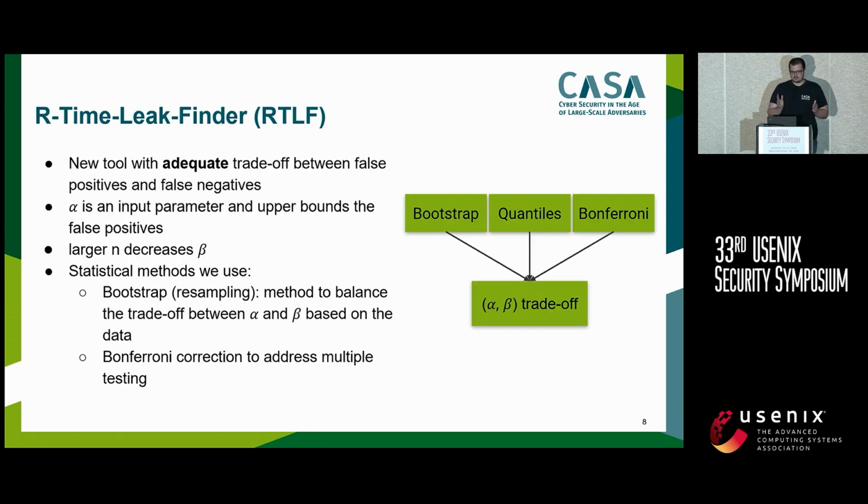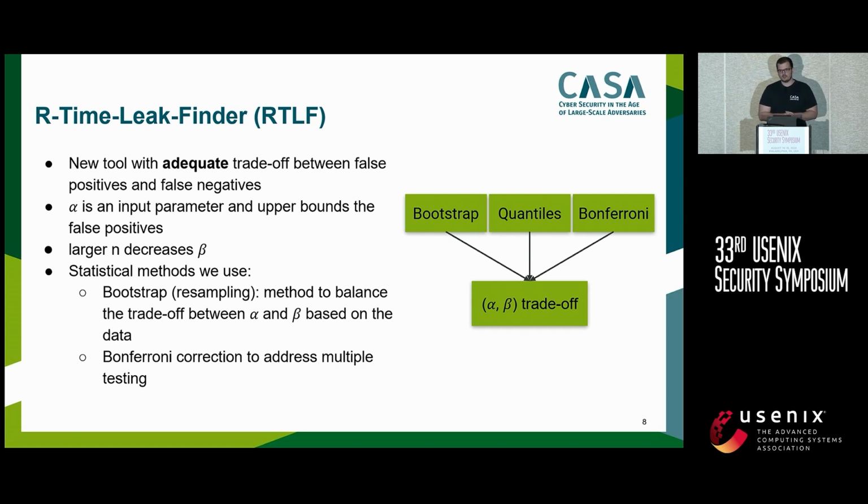Now I come to the tool that we propose. We call this Realtime Leak Finder, short RTLF. What we provide is a tool with an adequate trade-off between false positives and false negatives. Some of the previous tools that are often used do not really offer this, and we will see this later on the real-world data set. Alpha is an input parameter, and it upper bounds our false positives. Another important property of our test is that the more measurements we collect, the lower our false negative rate will be.